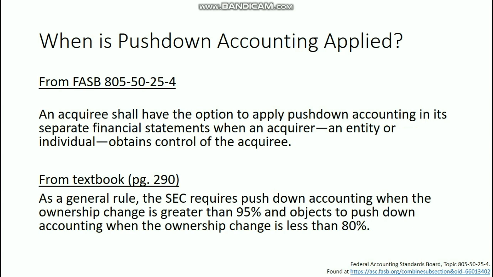When is pushdown accounting applied? From the FASB guidance, an acquiree shall have the option to apply pushdown accounting in its separate financial statements when an acquirer, an entity or individual, obtains control of the acquiree. I found the textbook definition helpful as it's more specific. As a general rule, the SEC requires pushdown accounting when the ownership change is greater than 95% and objects to pushdown accounting when the ownership change is less than 80%.